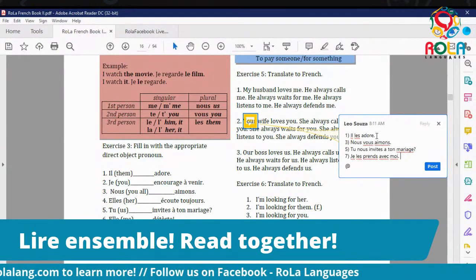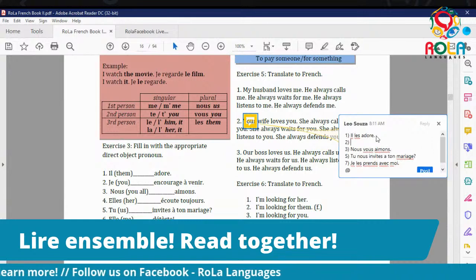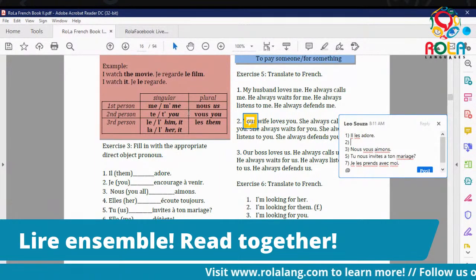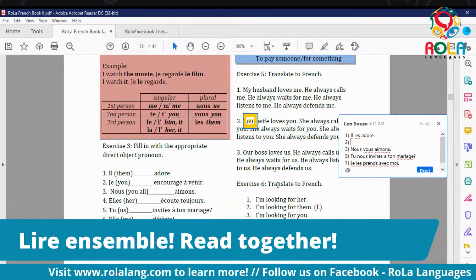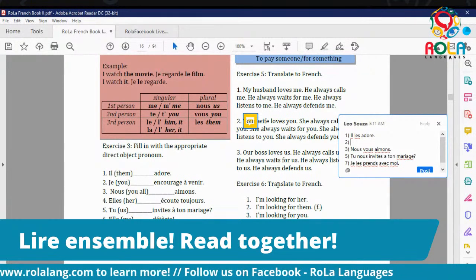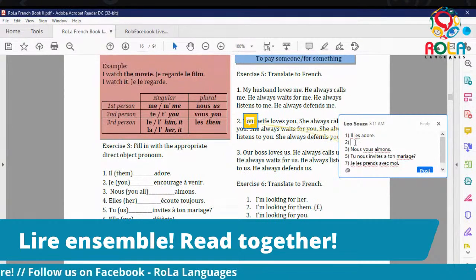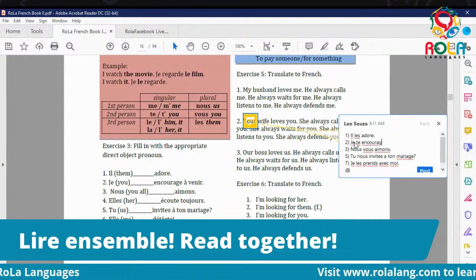I think we can actually do a few more. Je blank encourage à venir. Now this one we're going to use this direct object pronoun, the te or te apostrophe. I'm going to put which one it is, and I would like for you to tell me. So I'm going to go, je te encourage à venir.